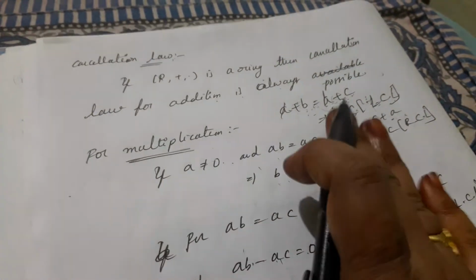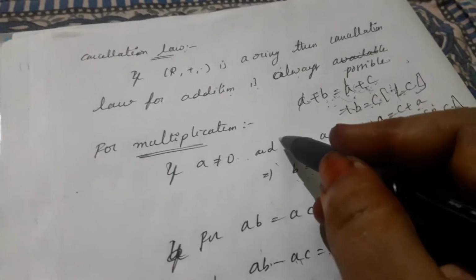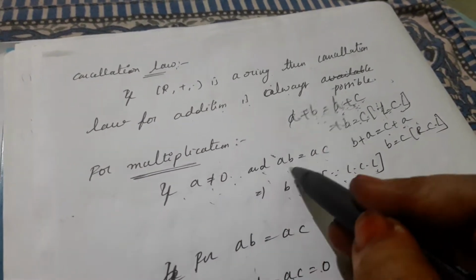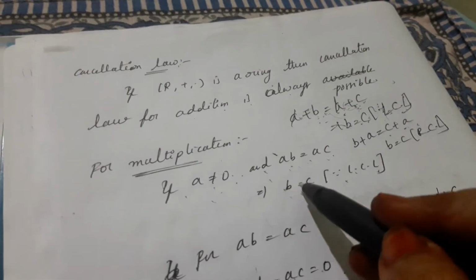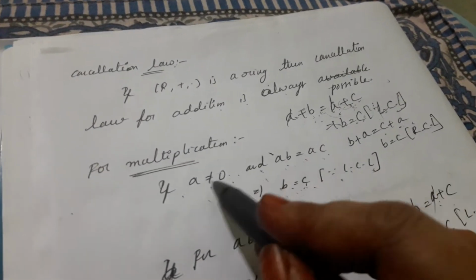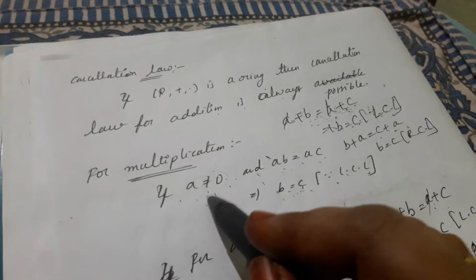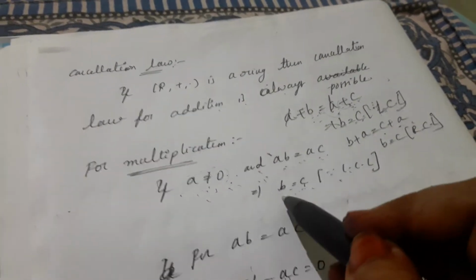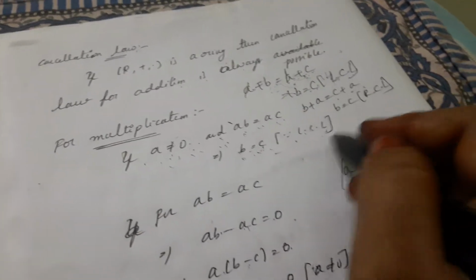For multiplication, we have to consider: if a is not equal to 0 and ab = ac, implies b = c. Here a is a non-zero element, and ab = ac implies b = c by left cancellation.